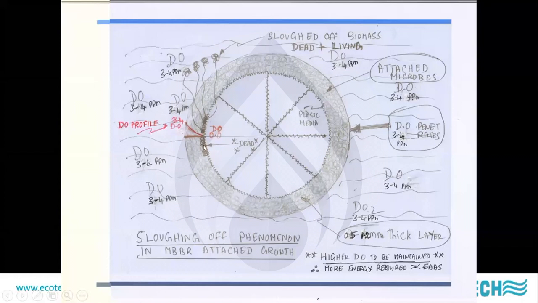And once they die, they lose their ability to cling and attach to the surface, and they slough out. And when the dead bacteria slough out of the MBBR tank, this is called the sloughing action, they also carry along with it some live bacteria. So what comes out of an MBBR tank, which is supposed to be settled in this plate and tube settler, is a mixture of sloughed off biomass, dead plus living biomass, which then again, if you put a plate and tube settler, it will attach to the plate and tube settler.